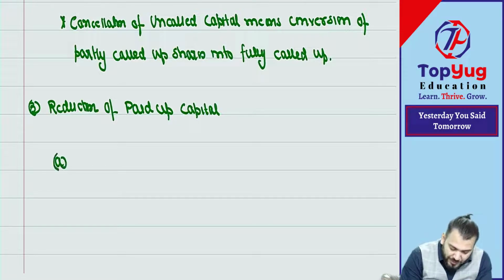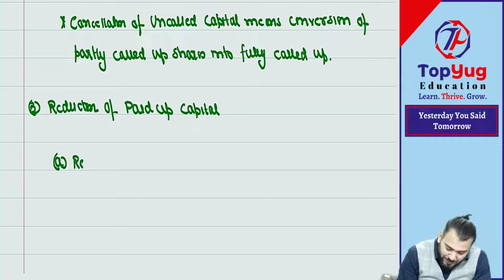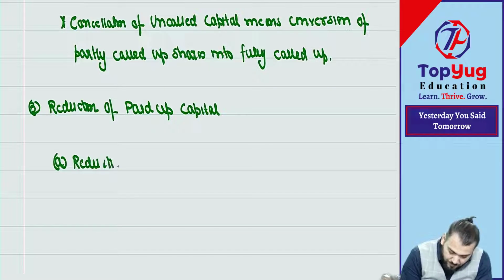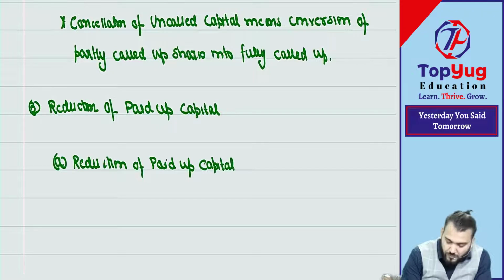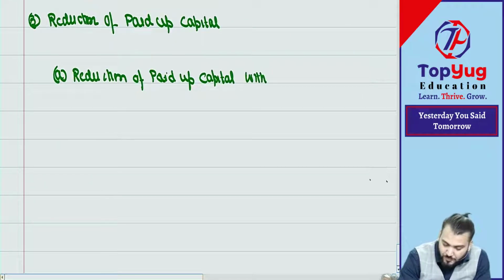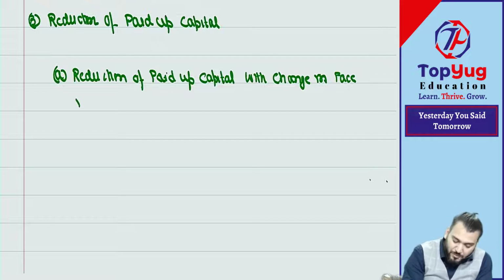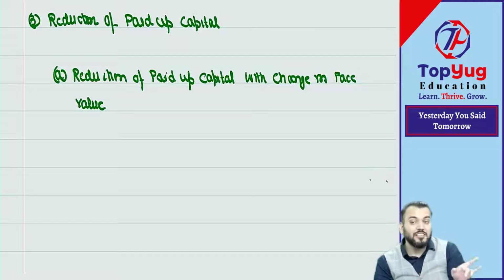In this item, point number A, write down: reduction of paid up capital with change in face value. With change in face value means the class of shares will also change. There will be reduction and also a change in the class of shares.